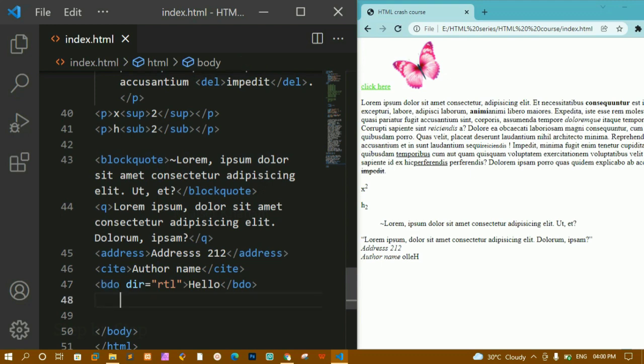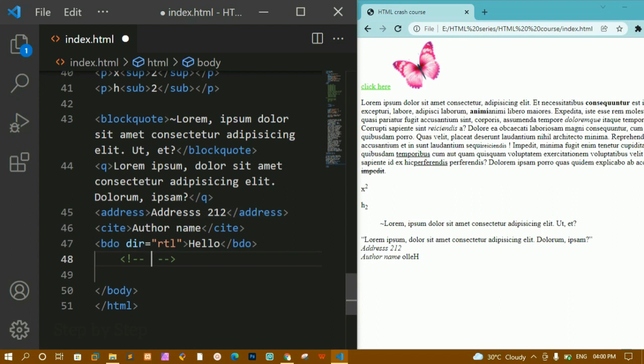These are some of the quotation elements. Also, if you want to give comments, you can use this one. This is a comment in HTML. I'm going to write here HTML comments.